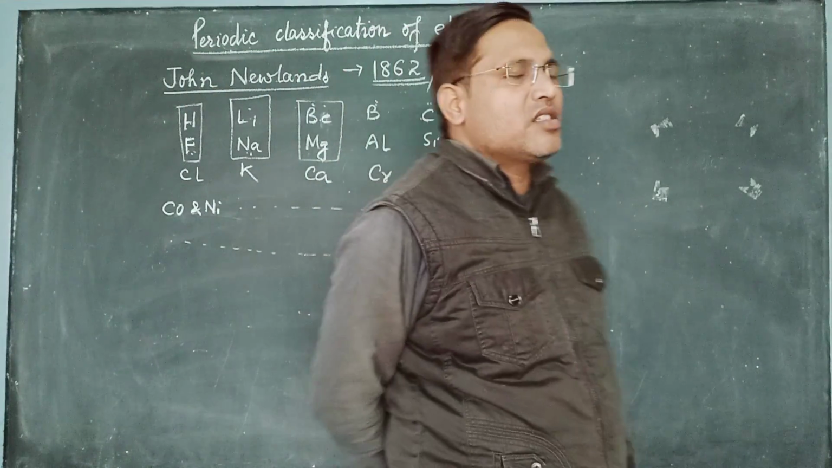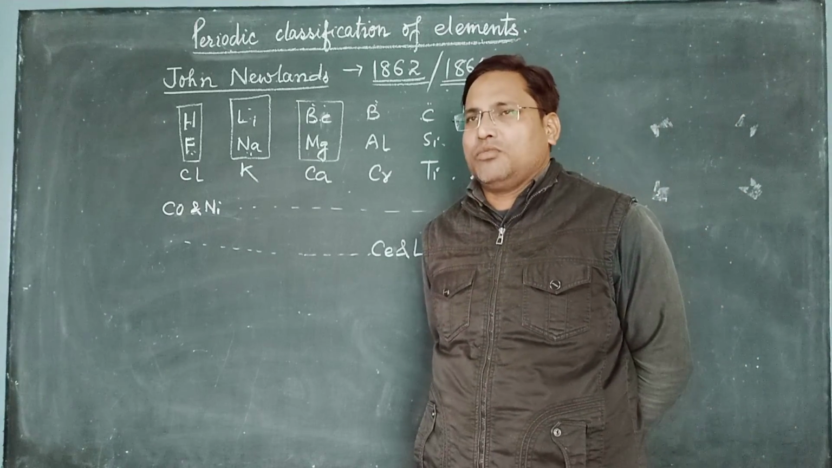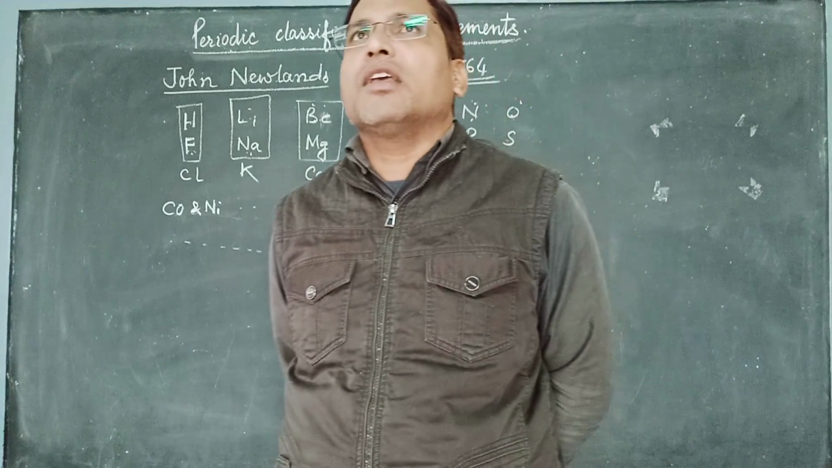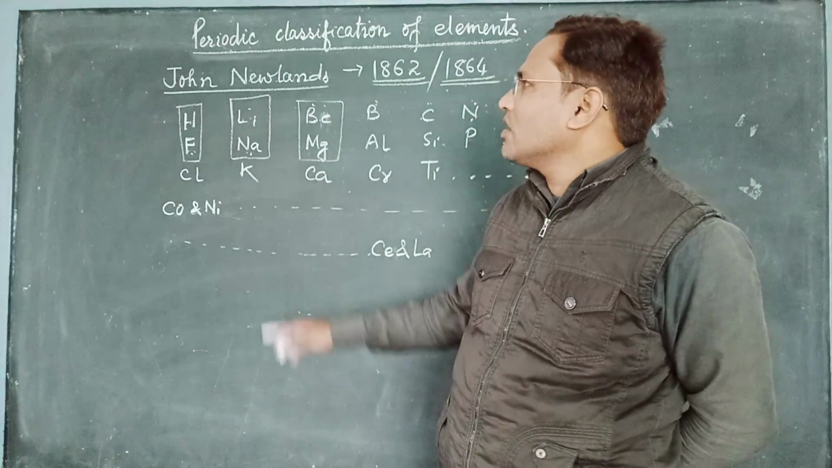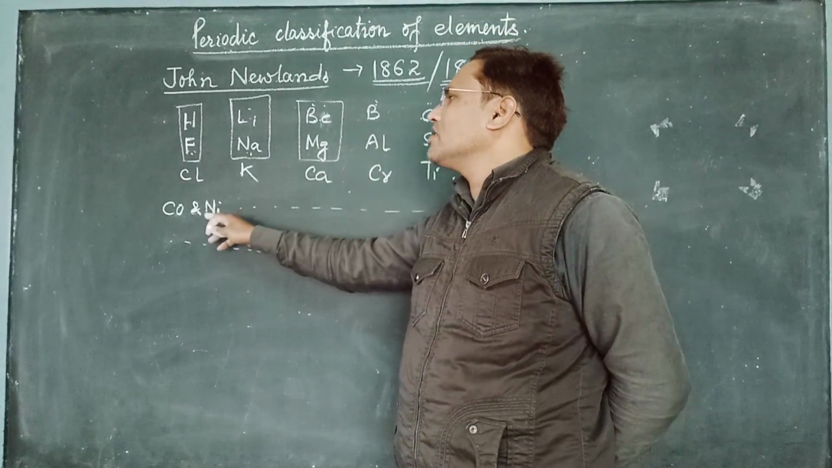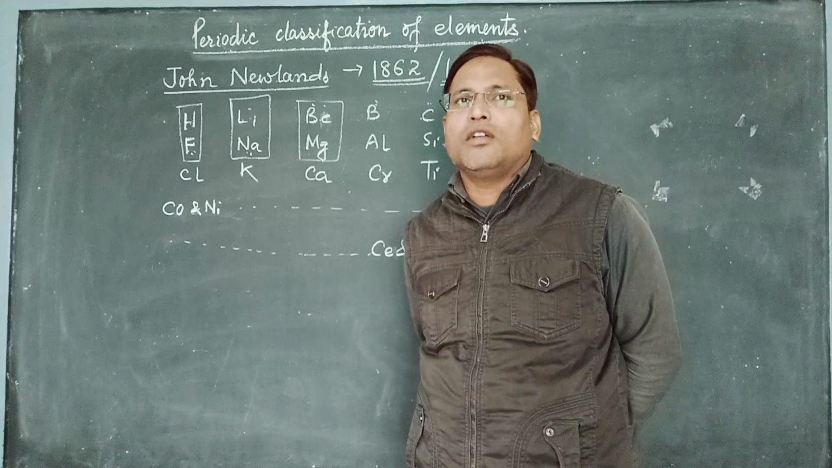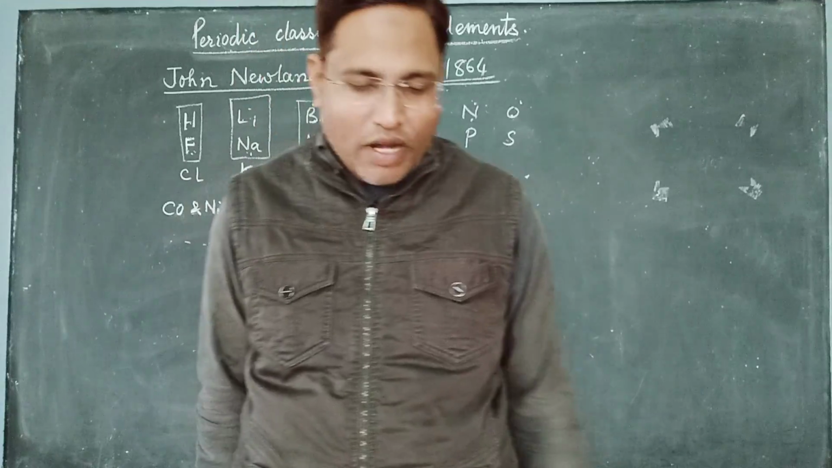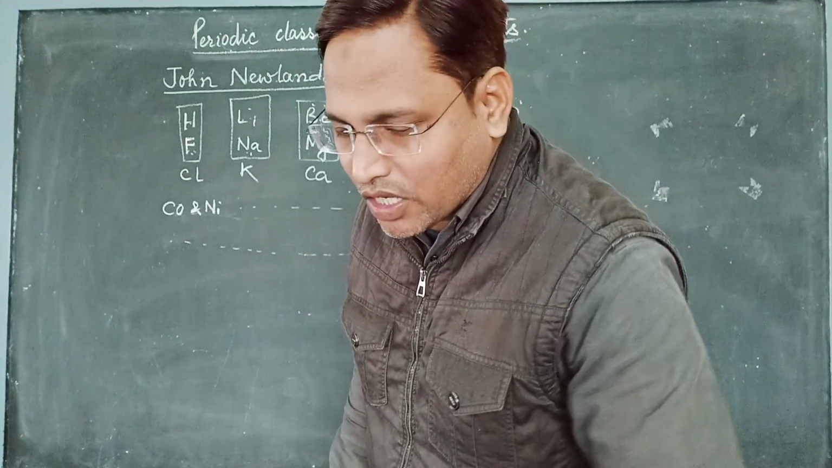We can say that this is one of the defects of his arrangement. What he had told, that we will keep the elements in increasing order of the atomic masses, then in all other places he has placed only one element. Now how is it that in two places two elements are coming? So this is one of the defects or limitations, we can say, of Newland's law of octave. Law of octave, we will see now what is law of octave.